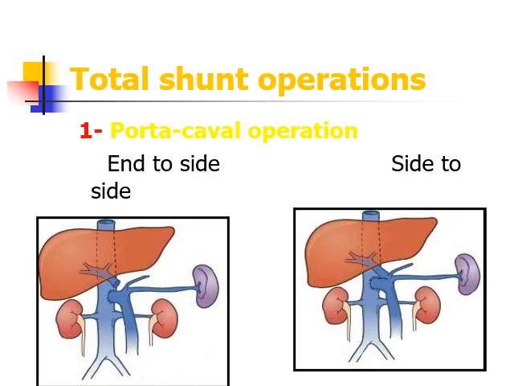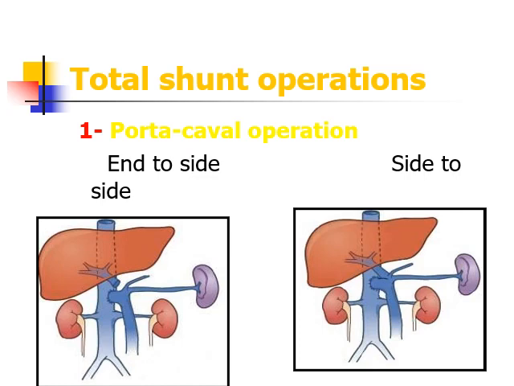Portocaval operations. There are two types of portocaval operation. One is end to side and another is side to side. In portocaval operation, the portal vein is anastomosed to the inferior vena cava.